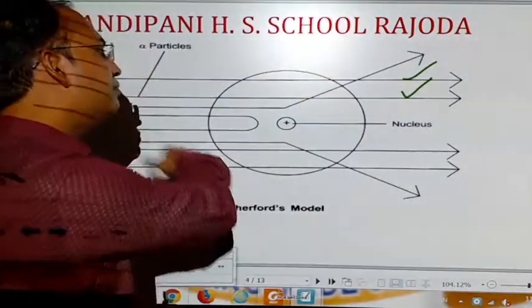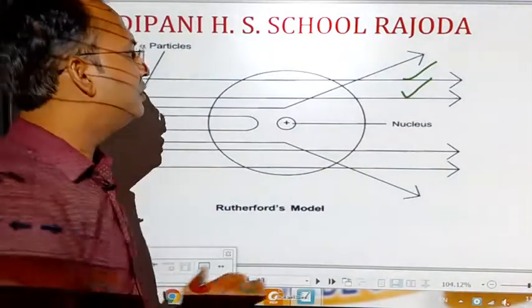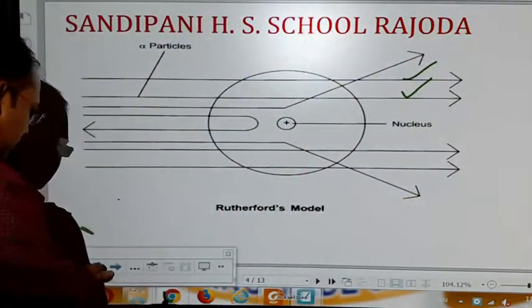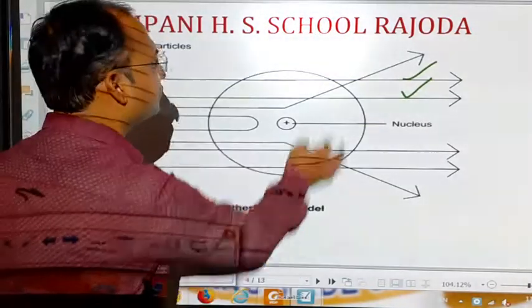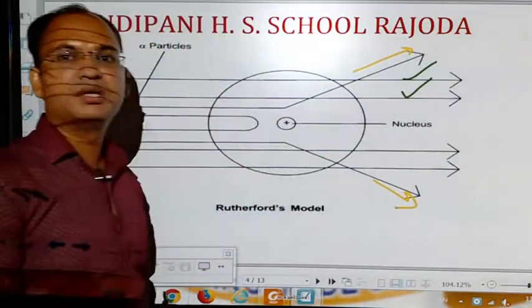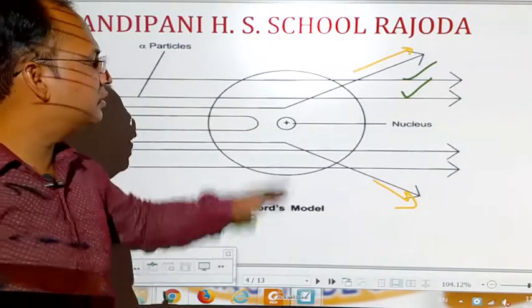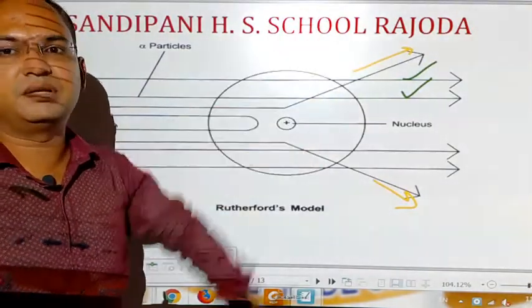So maximum go through the atom in a straight line, but only a few of them get deflected from their simple linear path. They didn't go straight, but deflected from their path.